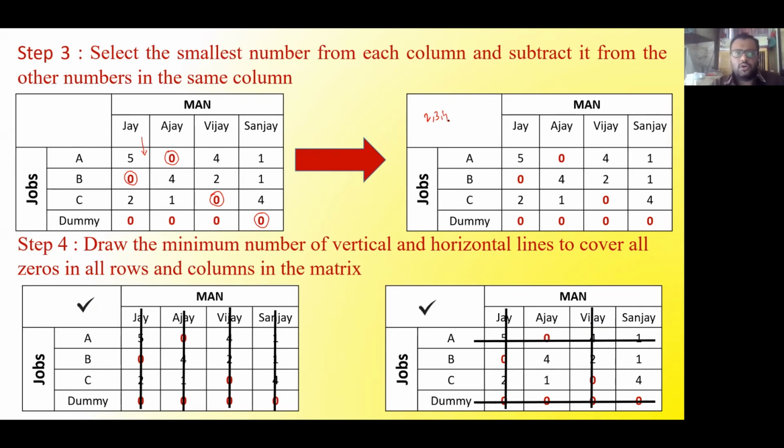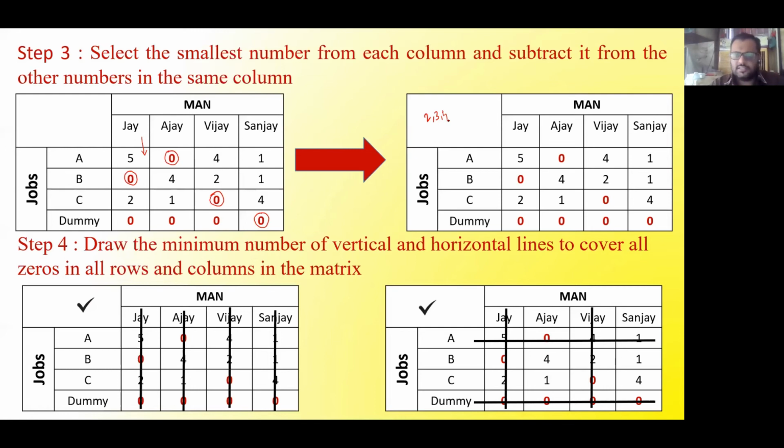Someone will tell I will draw all horizontal. No issues. But I can see that there is no way in which I can cut all the zeros in a minimum number than 4 lines. So any solution in this 4 lines will be an optimum solution. You can do as per your wish.